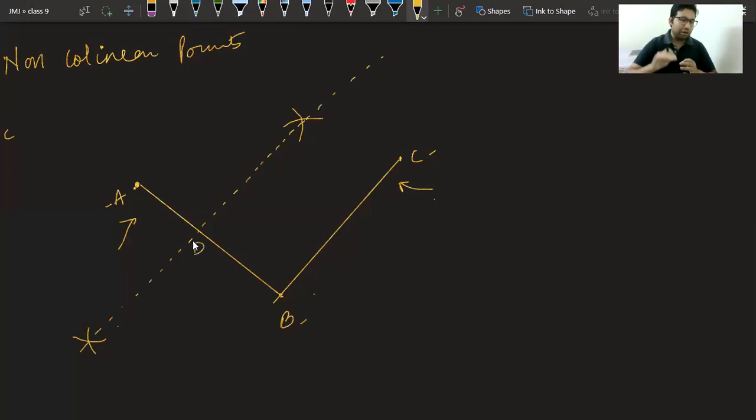Now class, I am sure my center lies somewhere on this line, but I cannot confirm the position. It can be anywhere, the center. To get the exact position of the center, I need to use another chord like BC. I have to draw the perpendicular bisector of BC also to get that.